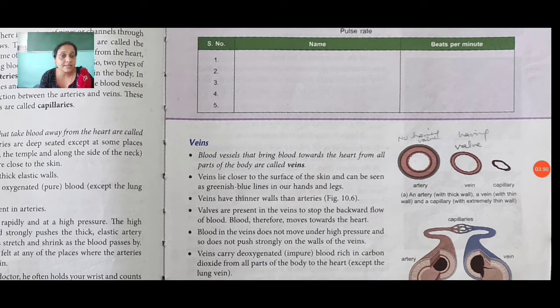Valves are present here in arteries. Valves are not present in veins. Blood therefore moves towards the heart. Blood in the veins does not move under high pressure and so does not push strongly on the walls of the veins. Veins carry deoxygenated blood rich in carbon dioxide from all parts of the body to the heart.